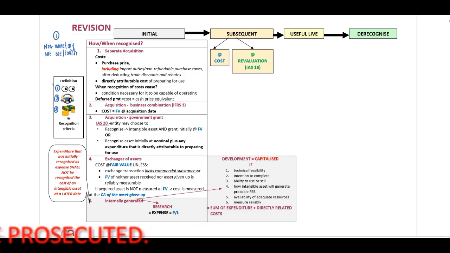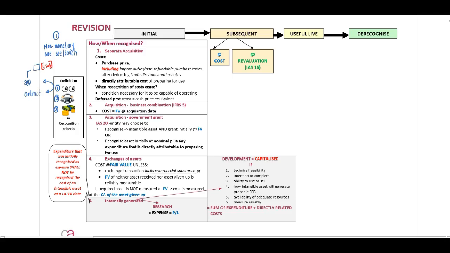Now, when we look at identifiable, an asset is identifiable when it is separable. Therefore, this means that we should be able to sell that asset separately to another entity. Now, even if we do not intend to sell it, it should be capable of being sold. Or it can be identifiable in terms of a contract or a legal right associated to it.